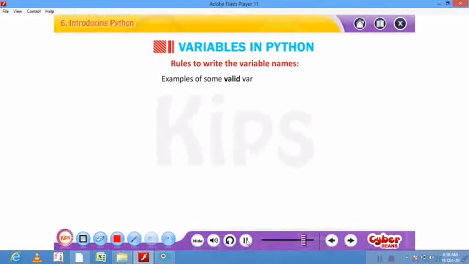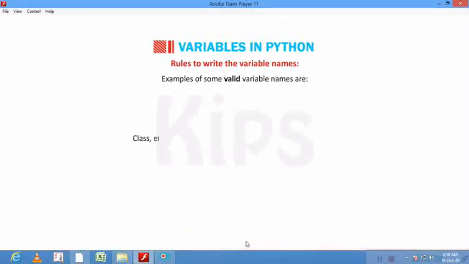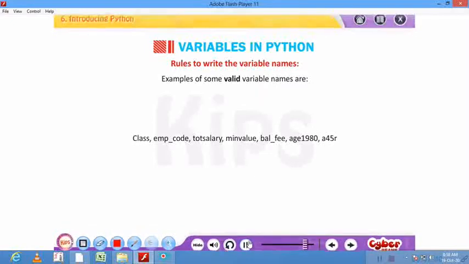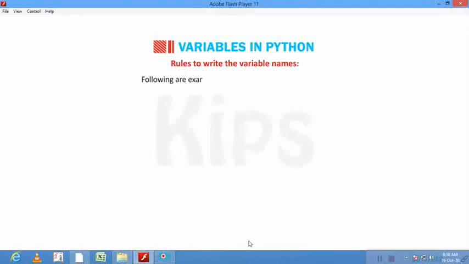Examples of some valid variable names are: these are some examples of valid variable names. Following are the examples of some invalid variable names.